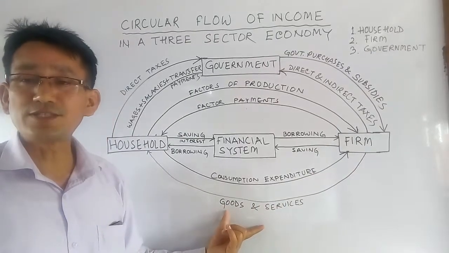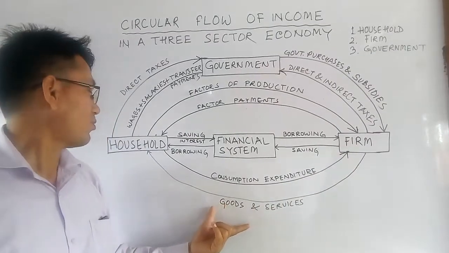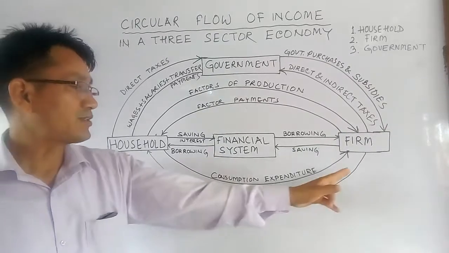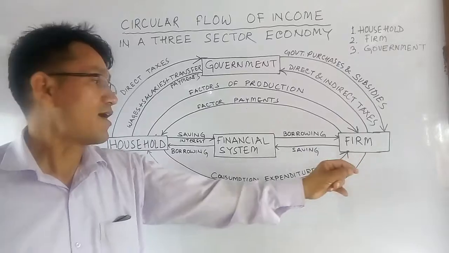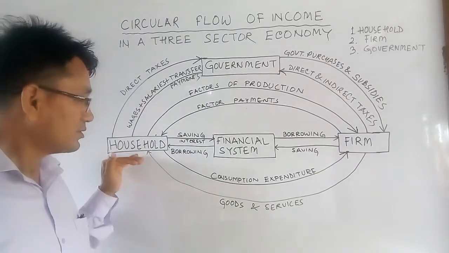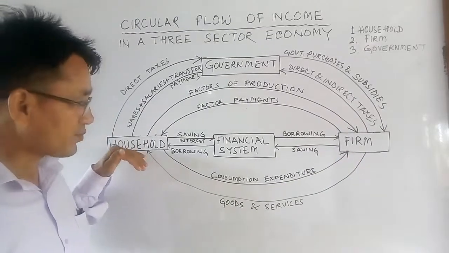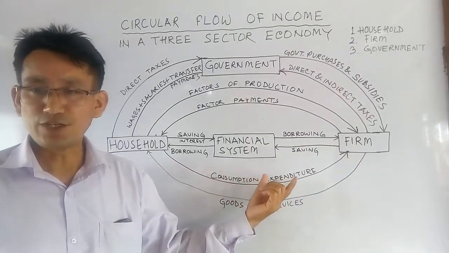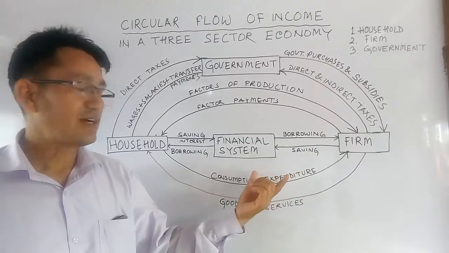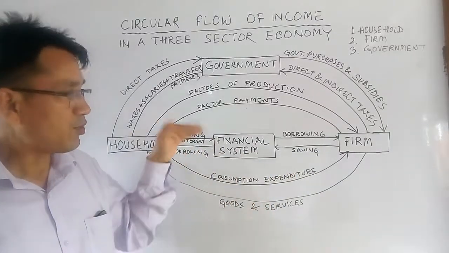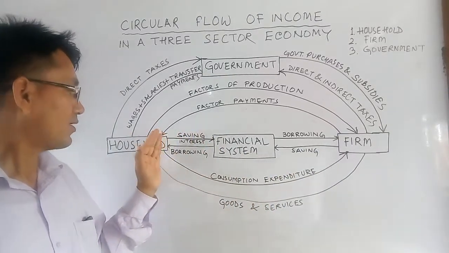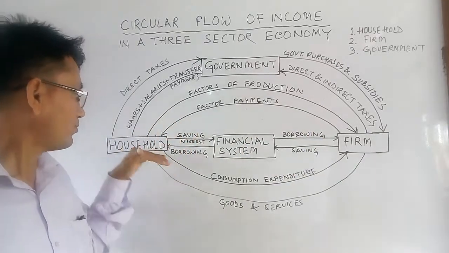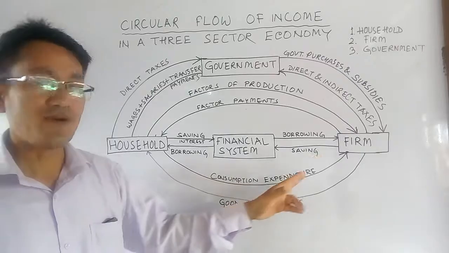These goods and services are again bought by the household. In buying the goods and services from the firm, the household pays prices in the form of consumption expenditure. So the income flows from the firms to the household and also from the household to the firm.